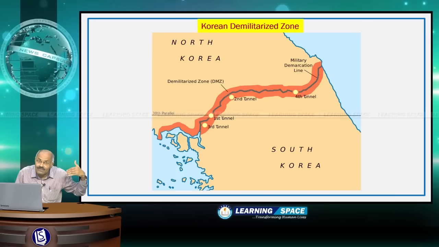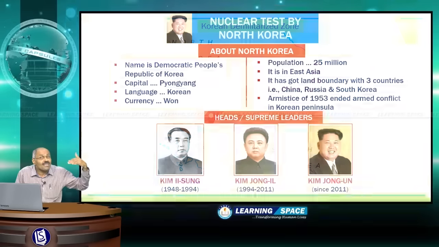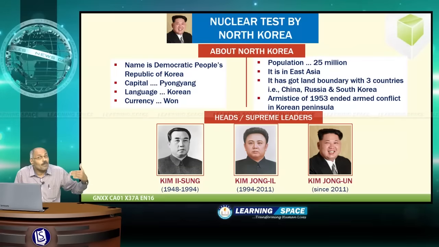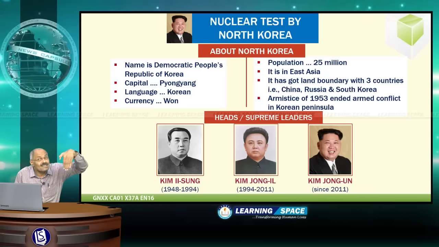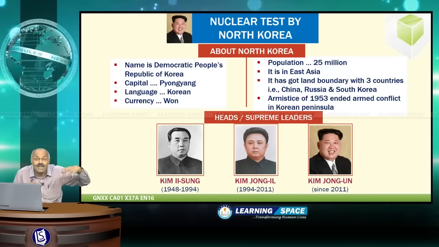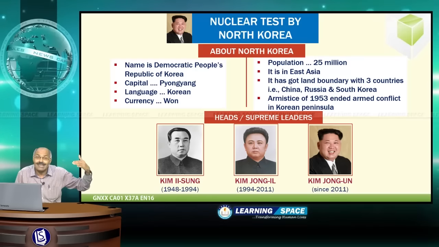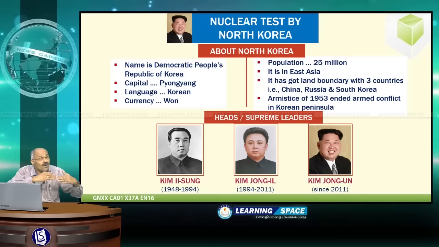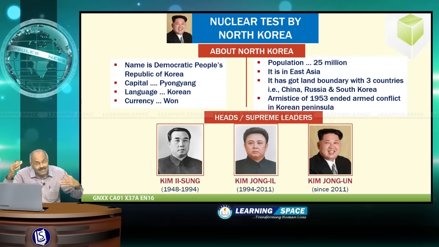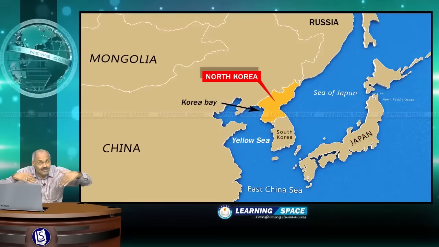The demilitarized zone is between North Korea and South Korea. In the year 1953, after 3 years of civil war, the Treaty of Armistice was signed, but the peace treaty is not yet signed. So technically, both the countries are at war, technically, not really, because the Treaty of Armistice must be followed by a peace treaty, but the peace treaty could not be signed till date.